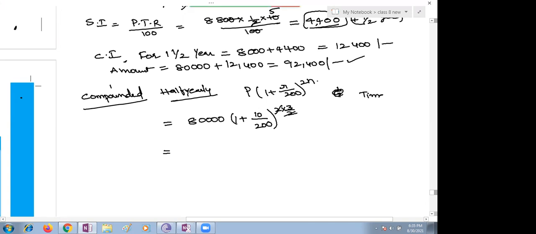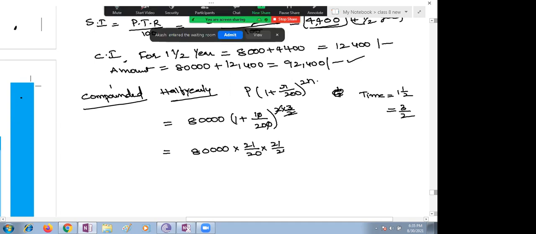Nana, why is the time period given here as 1.5 years? So you just convert the mixed number to an improper fraction, so 3 by 2. You just substitute 3 by 2 in place of n. So the 2 gets cancelled. You have to remember the power 3, the whole power 3. Now 80,000 multiplied with this, you can simplify, Nana. 21 by 20, 20 into 21 by 20 into 21 by 20 into 21 by 20.